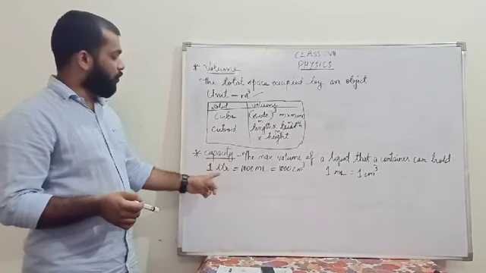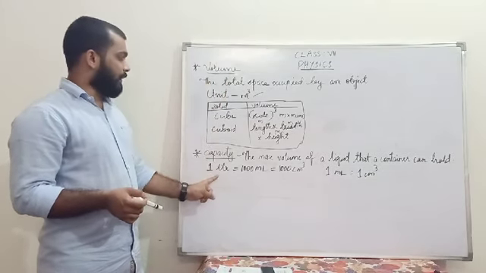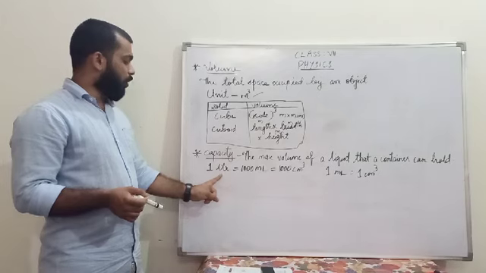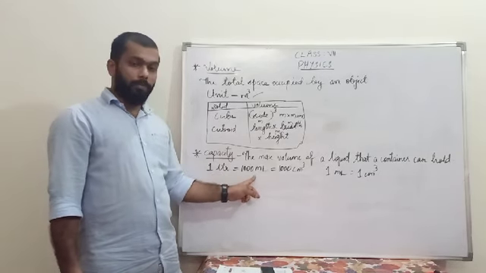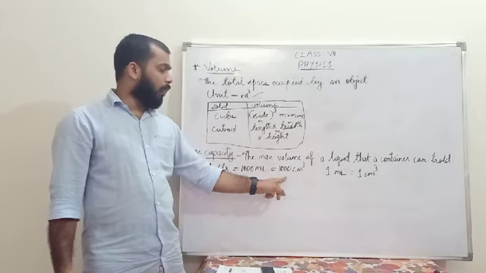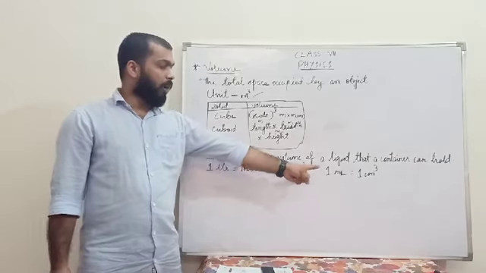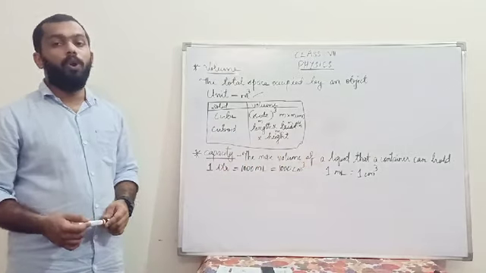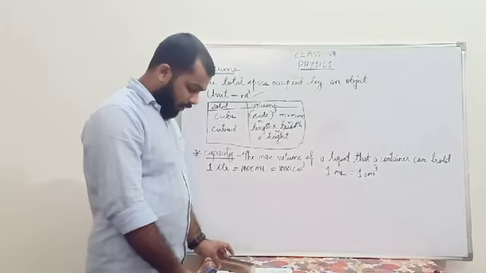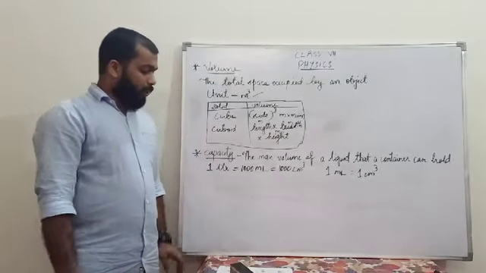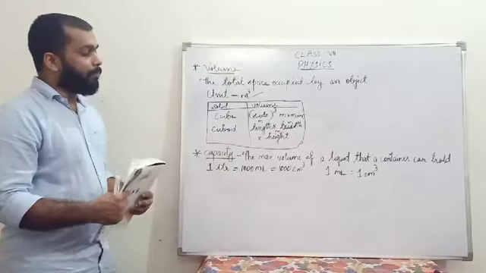And how are we expressing the volume of a liquid? In liter, not in meter cube. We are going to measure in liter. So 1 liter will be equal to 1000 milliliter, or this will be equal to 1000 centimeter cube, or 1 milliliter will always be equal to 1 centimeter cube.